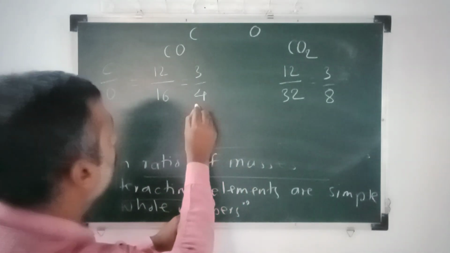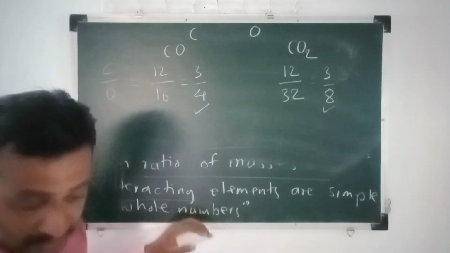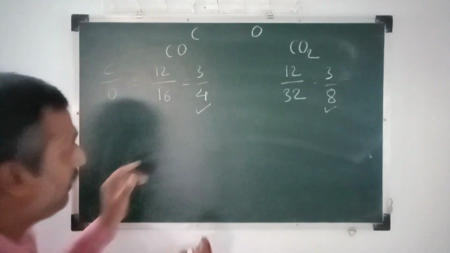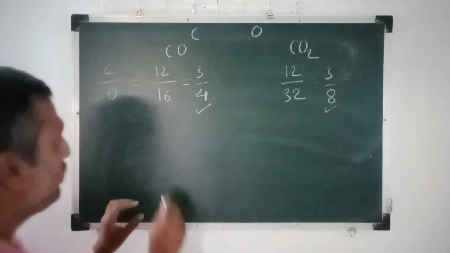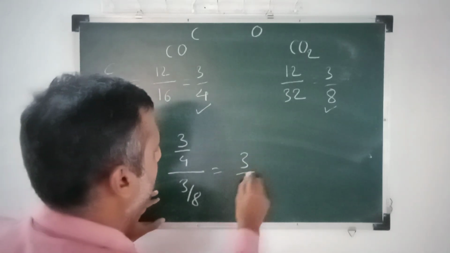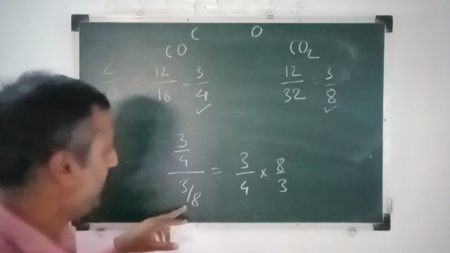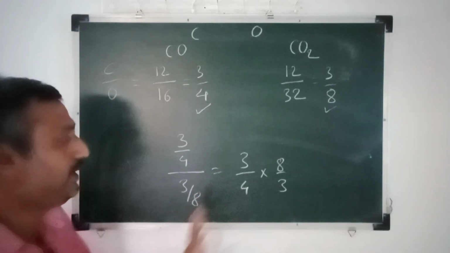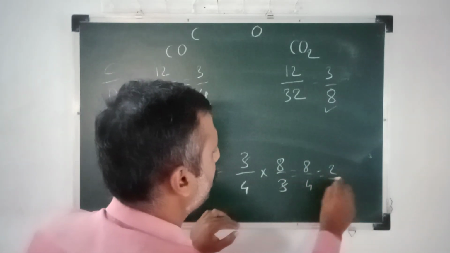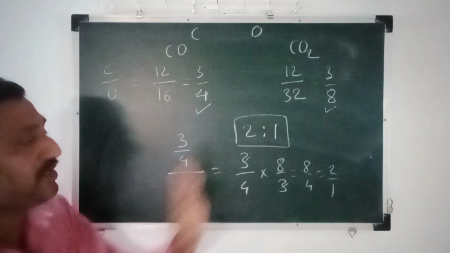So here we have the first ratio, 3 by 4, and the second ratio, 3 by 8. Whatever ratio of masses of interacting elements we are getting, that ratio is in simple numbers, 3 to 4 and 3 to 8. Can I write it like this? 3 by 4 into 8 by 3. This 8 becomes the numerator and 3 remains as the denominator. So 3 and 3 get cancelled. 8 by 4 is nothing but 2 by 1. So the ratio of masses of interacting elements here is 2 to 1.